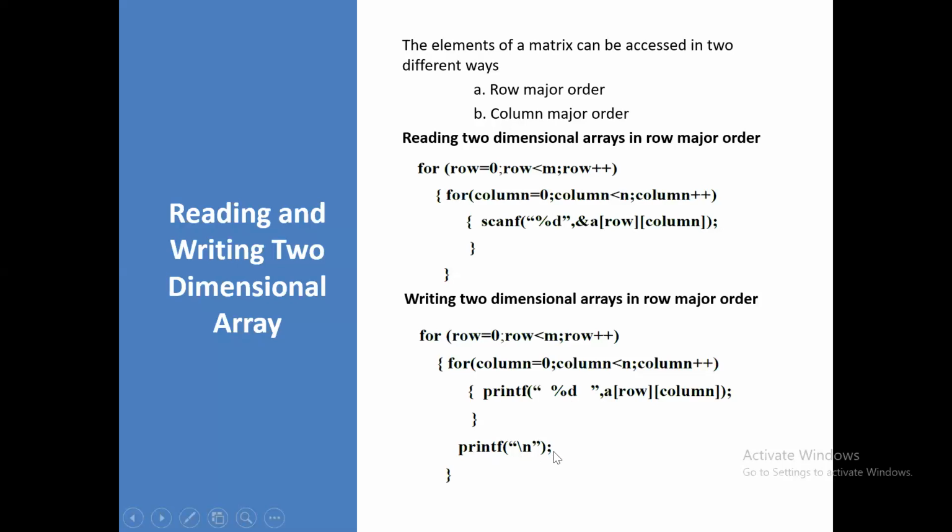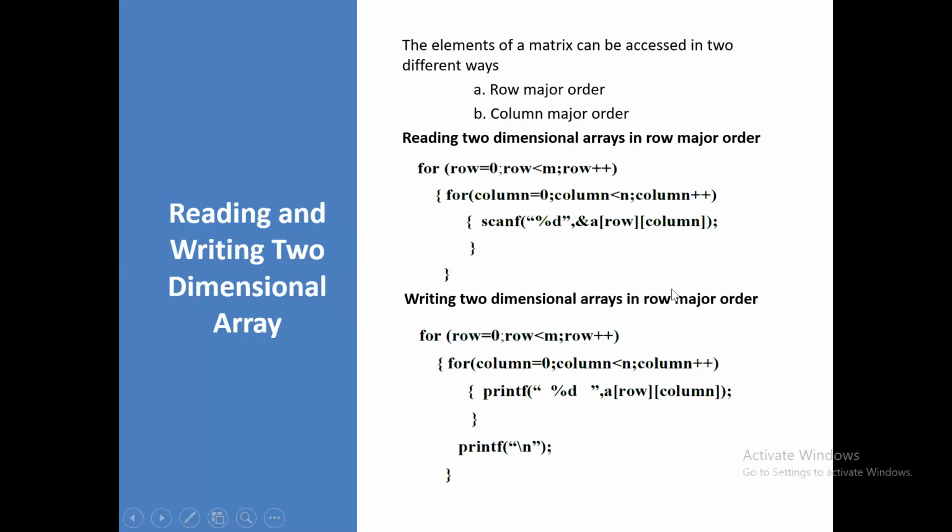If you want to print another row in the next line, you are going to use this slash n. So first it is going to print the first row elements, first row first column, first row second column, like that. If you want to move to the next row, you give another slash n. Then it prints in the next line second row first column, second row second column, like that.